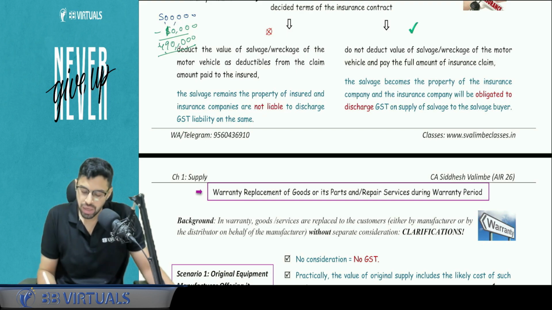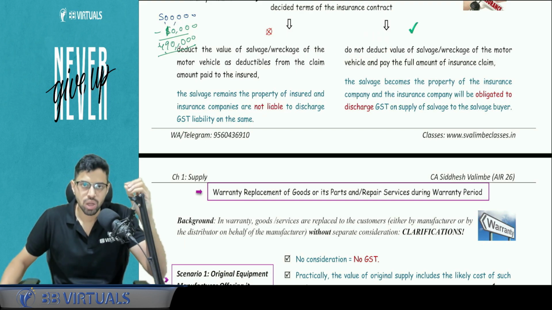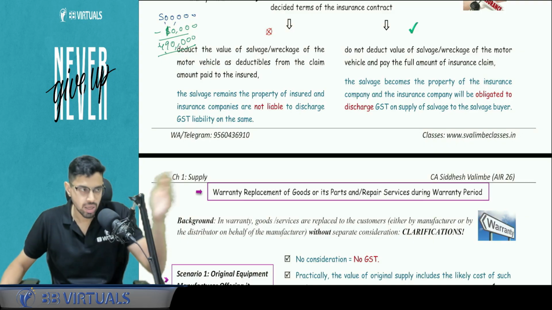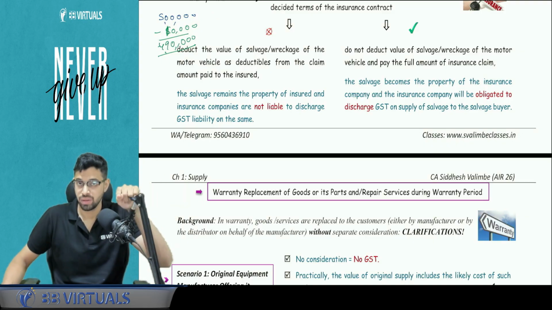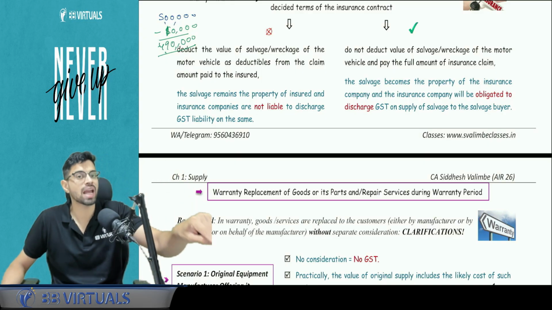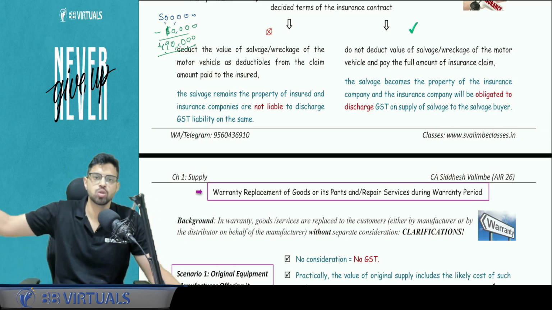But if it does not deduct, the general insurance says to me, Mr. Siddhesh, we will pay you the entire 5 lakh rupees. Now that 5 lakh includes 10,000 because we are not deducting. Otherwise, we would have paid 490. So now we are paying for that particular salvage also. Now you give that salvage to us and we will sell this salvage to a salvage buyer.